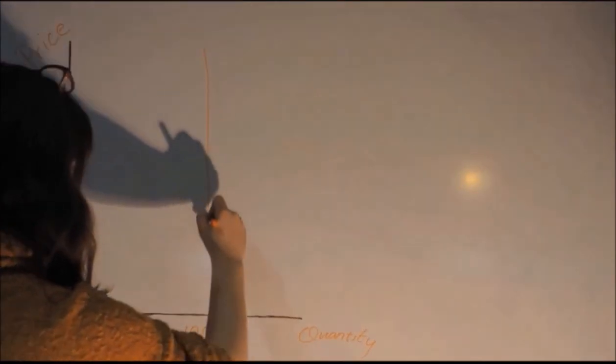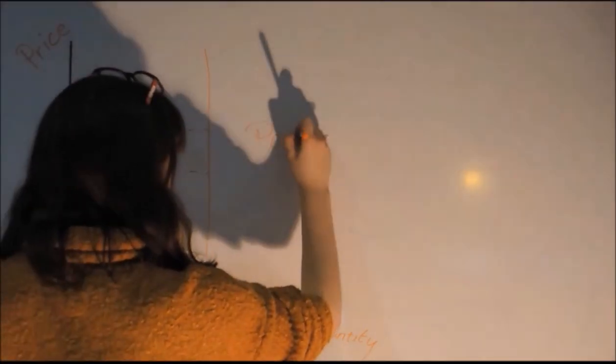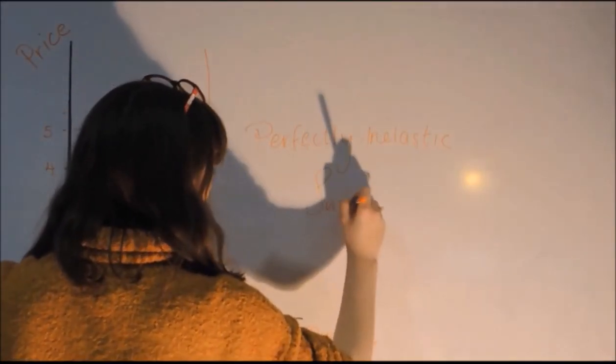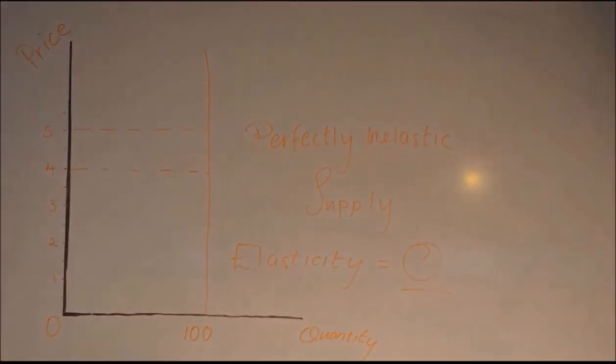Now we shall look at some graphs. In example 1, we see a perfectly inelastic supply. In this example, the supply is perfectly inelastic and the supply curve is, as seen, vertical. Quantity demand is the same regardless of the price. The elasticity is equal to 0.